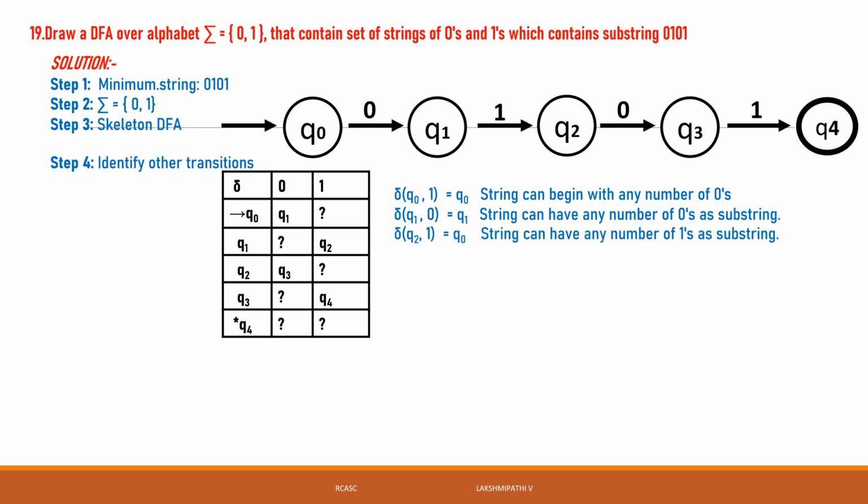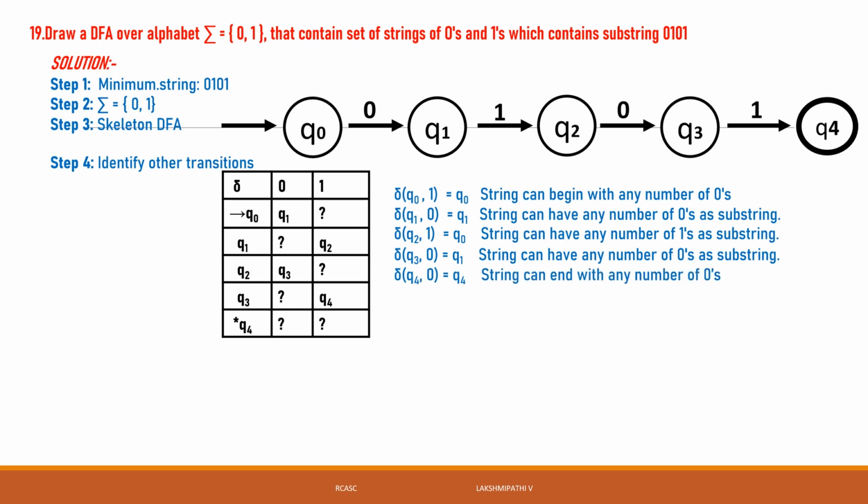Then q2 of 1 will be q0: the string can have any number of ones as a substring. See, that is 0 1 0 1. That's why we can say a string can have any number of ones as a substring. Then q3 of 0 is q1: the string can start with any number of zeros but end with 0 1 0 1. The beginning can have any number of zeros also.